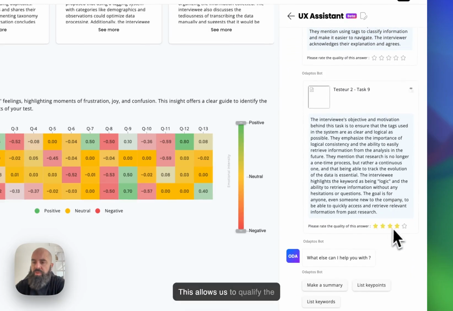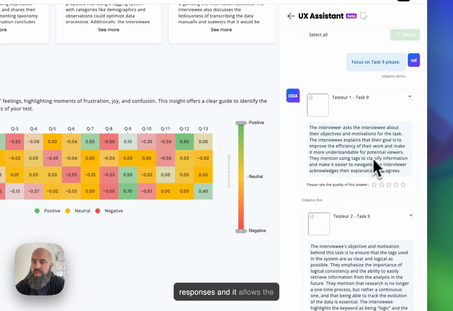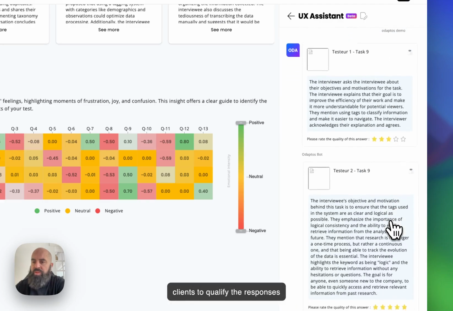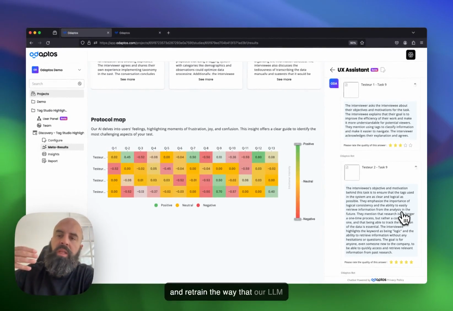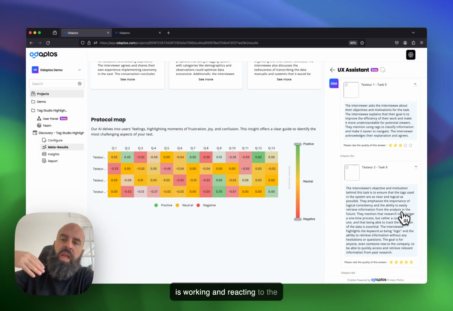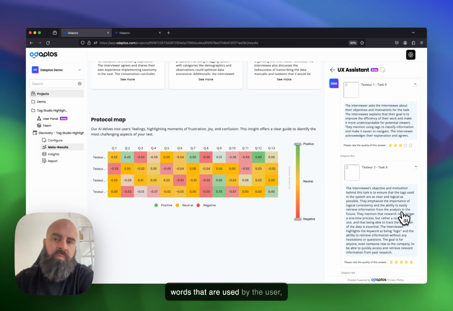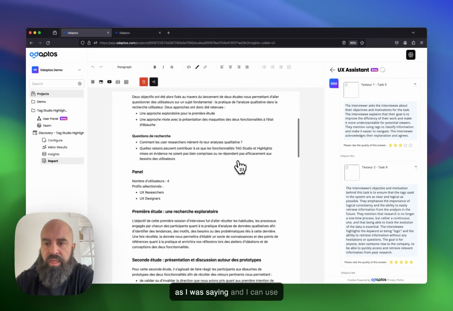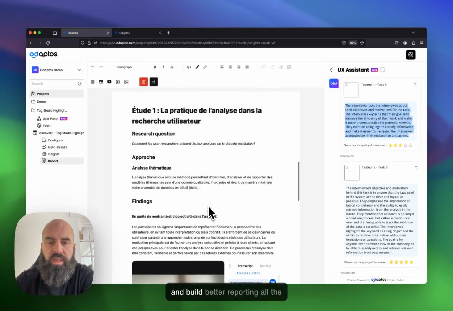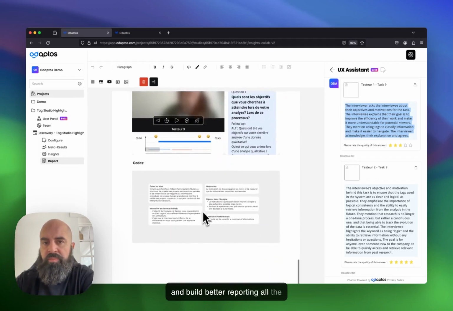So this allows us to qualify the responses, and it allows the clients to qualify the responses, and then we use this to retrain the way that our LLM is working and reacting to the words that are used by the user. And then with this, we can just create reports, as I was saying, and I can use this text to add to my reports and build better reporting all the time.